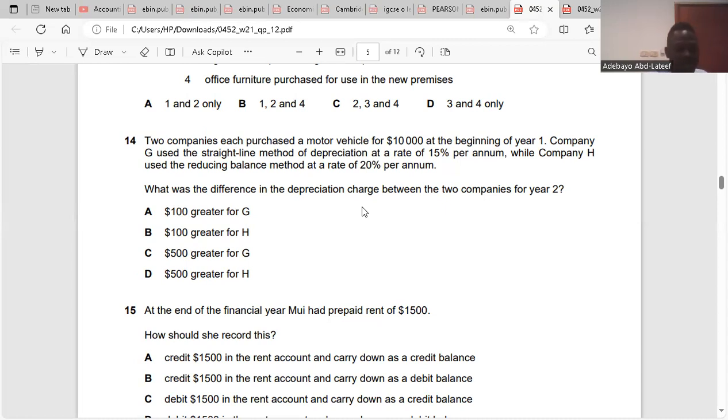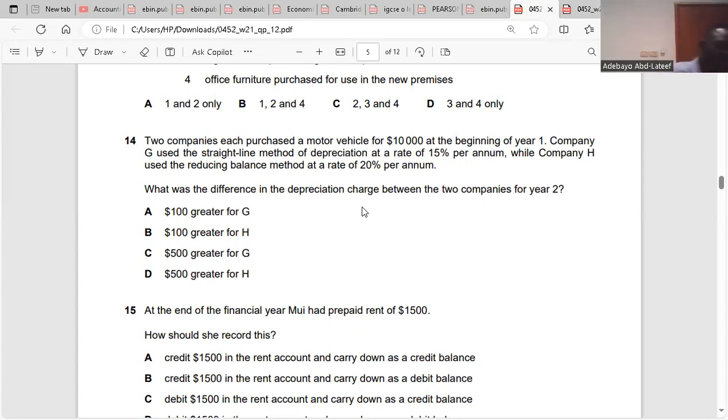For G, it's 20% in year 1, which is 20 over 100 multiplied by 10,000, which is 2,000. So the difference is 500 for year 1. So year 1 for G and H is 500. Do you get it? And year 2, 20% of 8,000 is 1,600. 8,000 minus 1,600 is 6,400. So the difference in year 2 is 600.